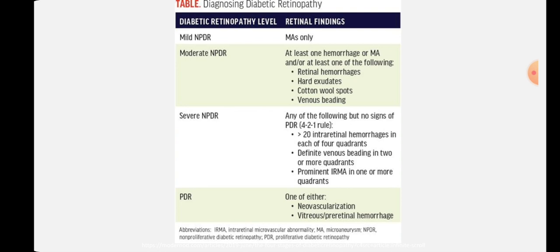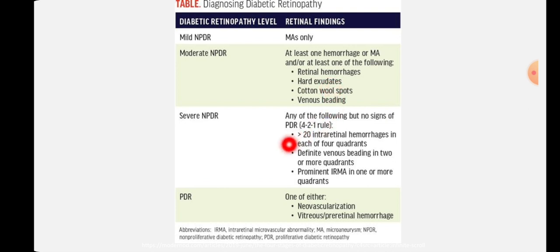Now in moderate NPDR, you will see additional findings along with the findings of mild NPDR. That means you will see venous looping as well as microaneurysm, and you will also see retinal hemorrhages. Here the microaneurysm will get burst, and hard exudates, coronal spots, venous beading, all such findings you will see in moderate NPDR in one or all quadrants.